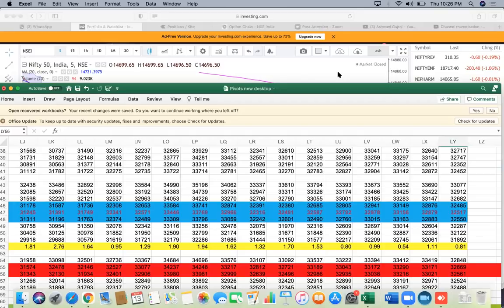I don't think we are in any sort of big trend. We will keep doing this, 14,000 to about 14,200 on the downside, 14,800 to 15,000 on the upside, and the best players will be able to get something out on a daily basis. So I don't think going and holding on to puts or calls for multiple days is the way to go. That should be it for the moment.